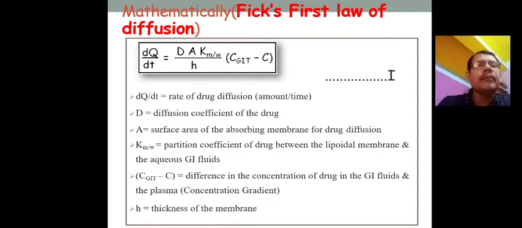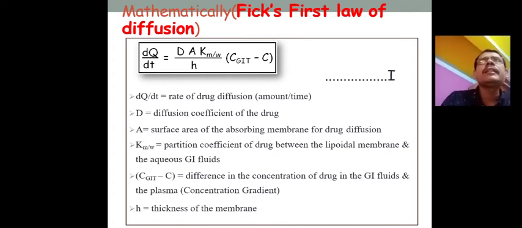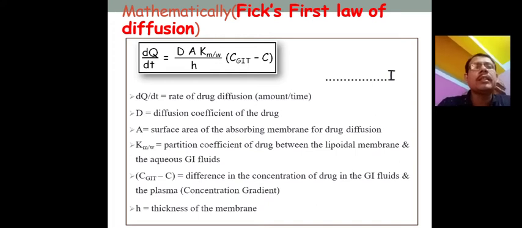CGIT minus C plasma is the difference in the concentration of the drug in the GI fluid and the plasma. If the concentration in the GI fluid, that means outside the membrane, is higher than the inside concentration, then the absorption will be better, because in that case the concentration gradient or driving force is higher. So higher concentration always gives a higher driving force, and a higher rate of absorption. Another is h, the thickness of the membrane. Obviously, if your strainer has high thickness, there is a low absorption rate; with lower thickness, a higher absorption rate.